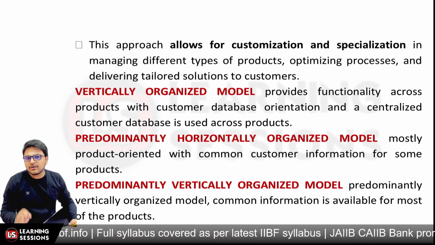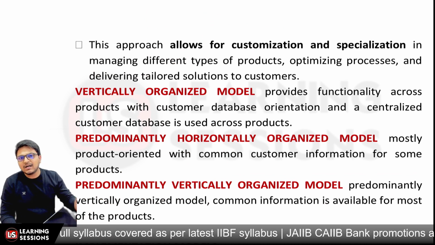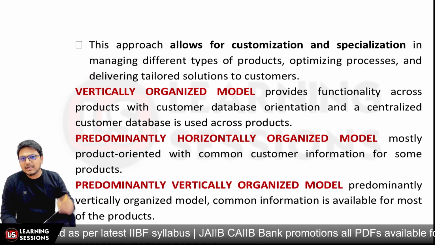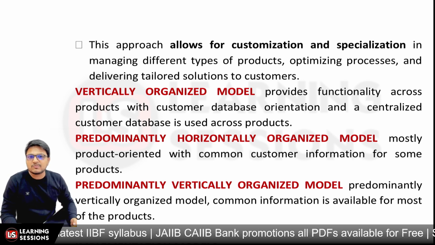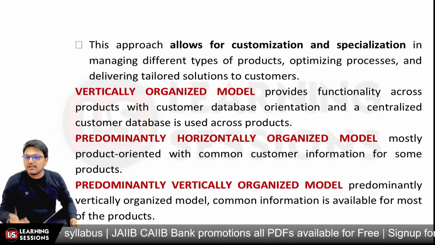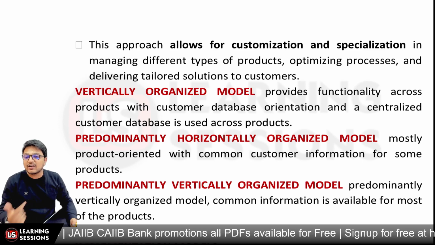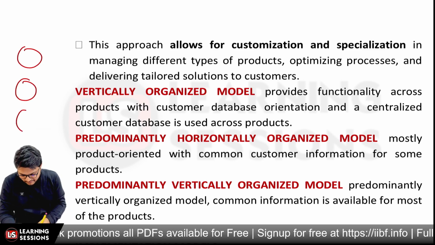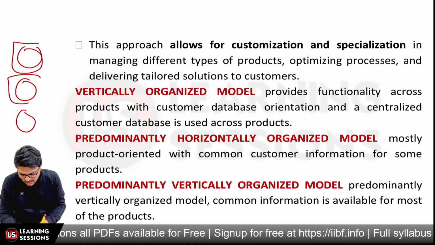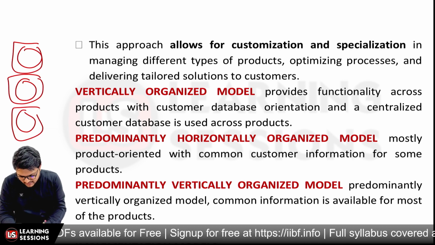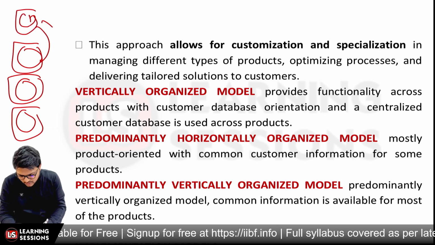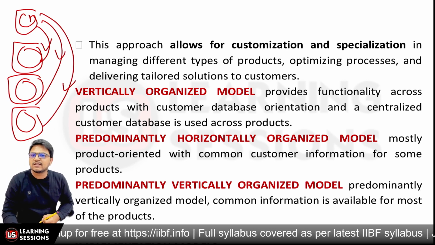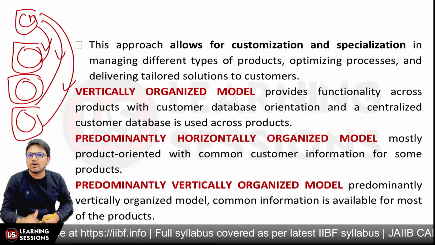In the vertically organized model, across the products, a vertical customer database orientation is provided, that is, you are already provided with a customer database that can be used across the different products. Let's say I have different products and different process models, but the customer database present over there is common to all, and can be used under the different processes and for the different process models. That's the vertically organized model.